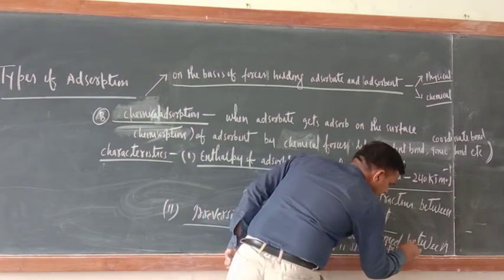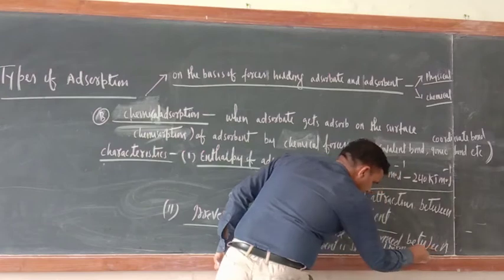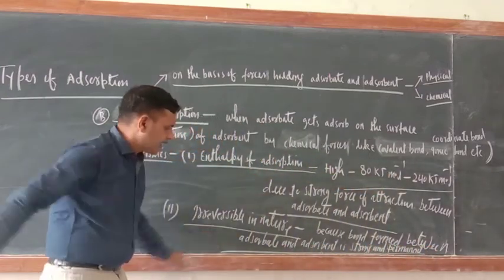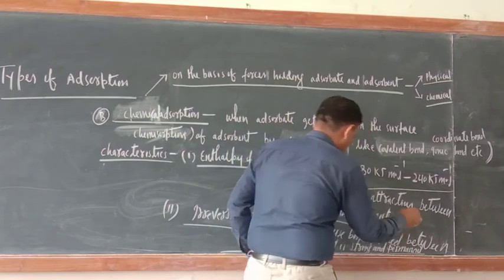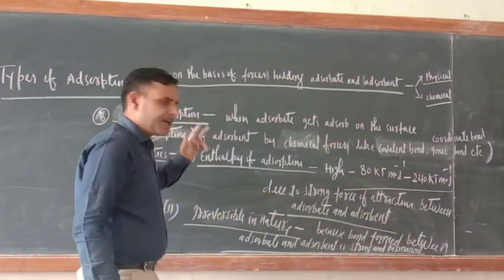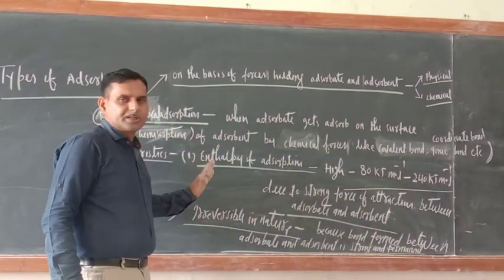Strong and permanent. Please write this one down. The bond between adsorbate and adsorbent is strong and permanent. That is why it is irreversible in nature.